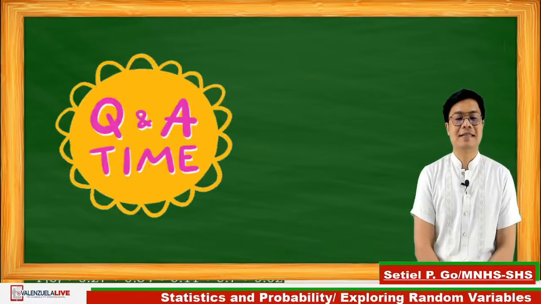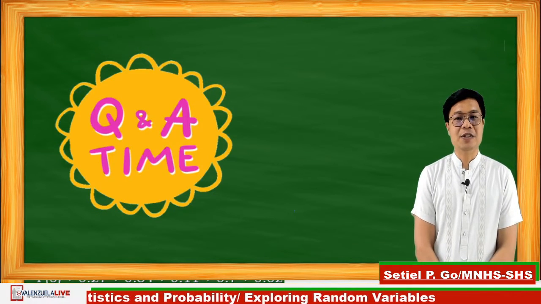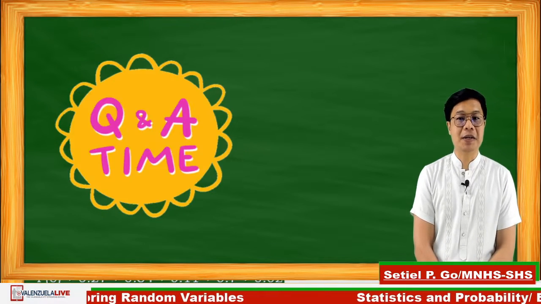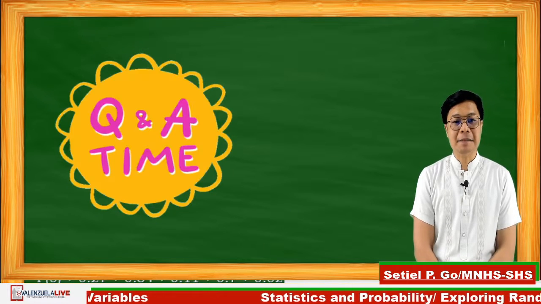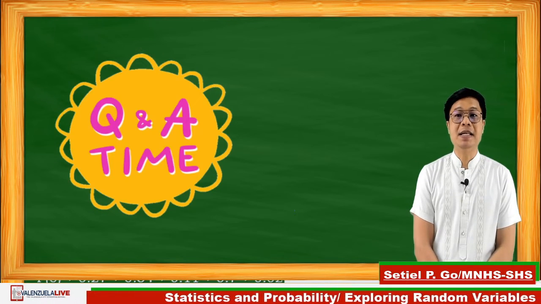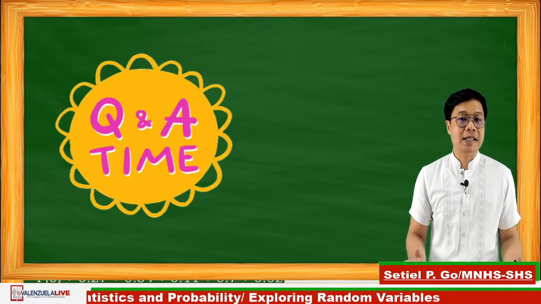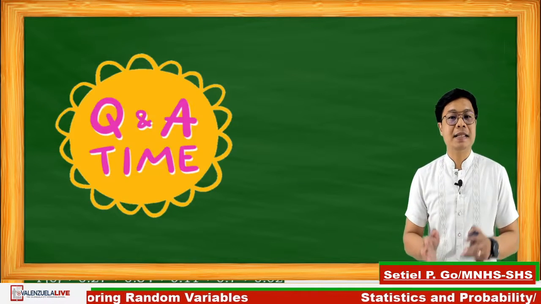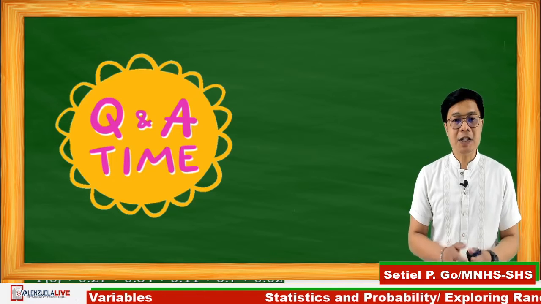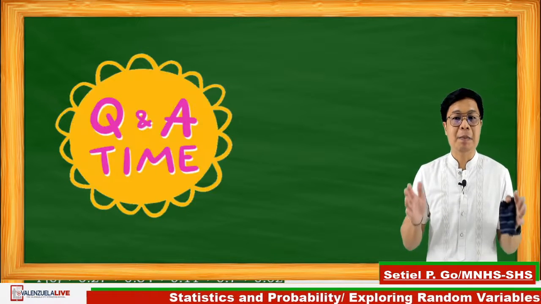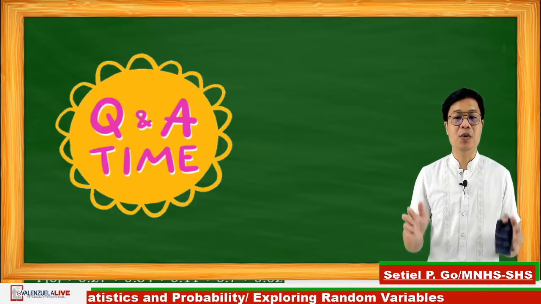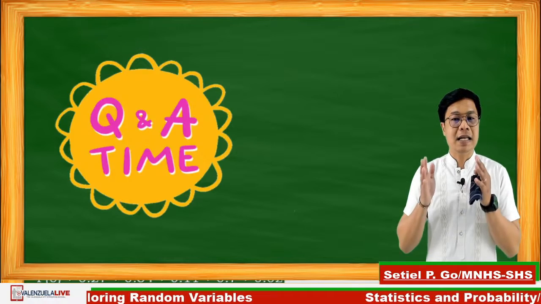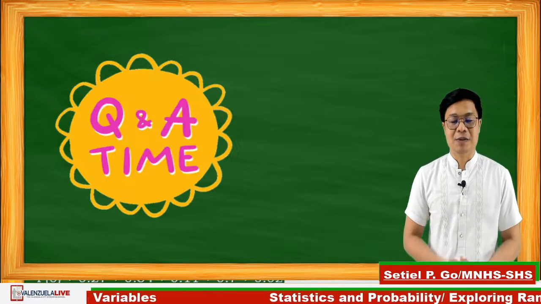Okay, thank you for the question. The answer goes like this. Using property number 1, the probability of an event is greater than or equal to 0, but less than or equal to 1. Meaning, the probability of an event can be 0, and in between, and also it can be equal to 1, but not greater than 1 and not less than 0. And of course, the sum of all the probabilities must be exactly equal to 1. If the probability is greater than 1, definitely it will not represent a probability distribution.